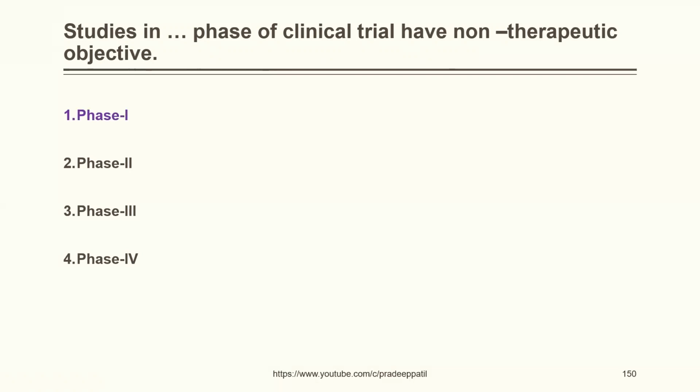You don't actually go for discussing the pharmacokinetic parameters, pharmacodynamic things and all. You're just dealing with the safety and tolerability of that particular drug, whether a person can tolerate this drug, whether any adverse reactions are happening or not. You're not going to find out whether the drug is effective for treating this particular disease, and to what extent. It is not possible. So phase 1 is for studies in clinical trials which are of non-therapeutic objective.